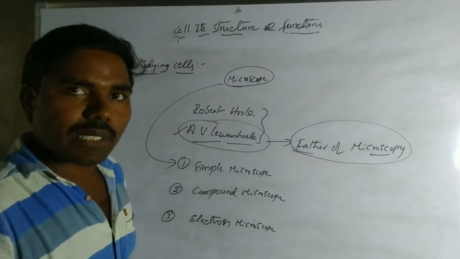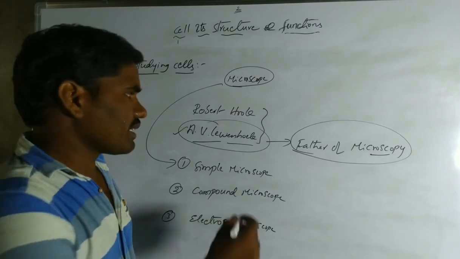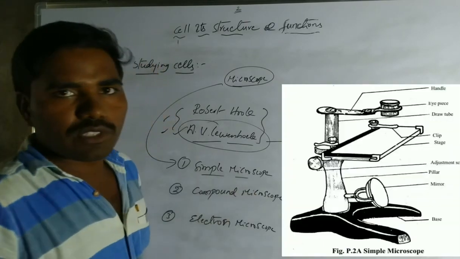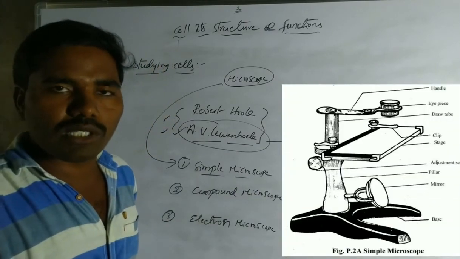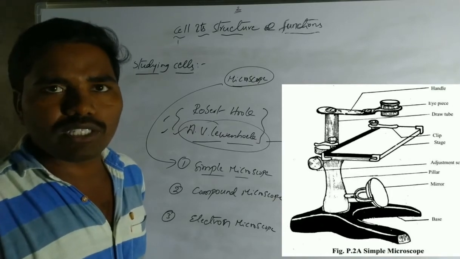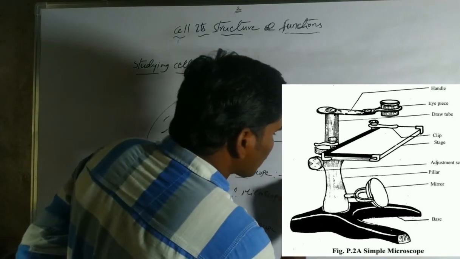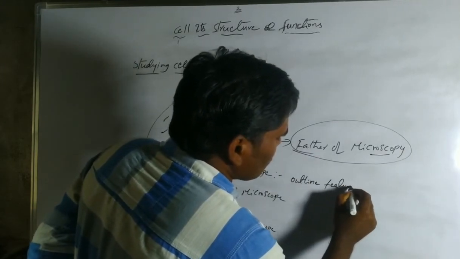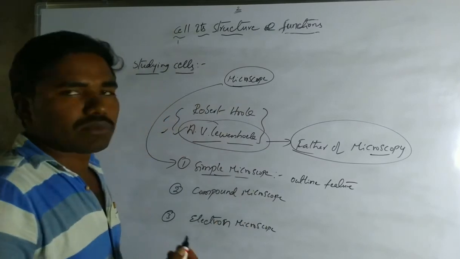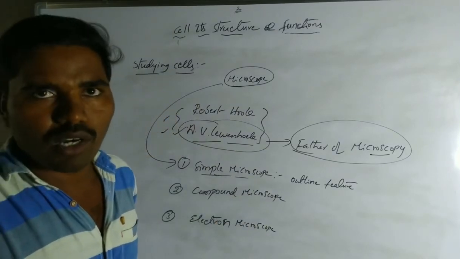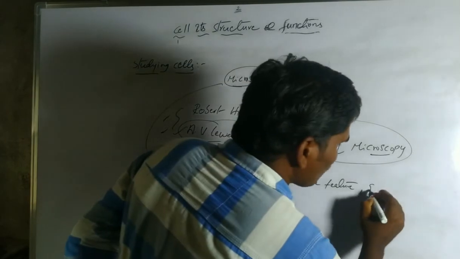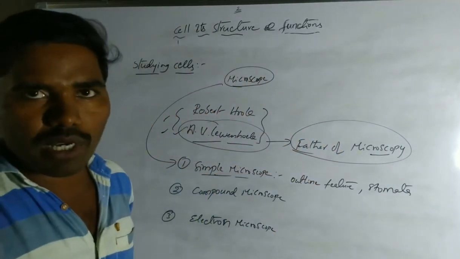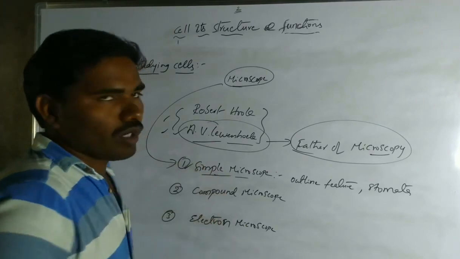These are the three types of microscopes used by different scientists. First, the simple microscope is a simple instrument useful for observing outline features. By using it we can observe the outline features of the cell, as well as the stomata.